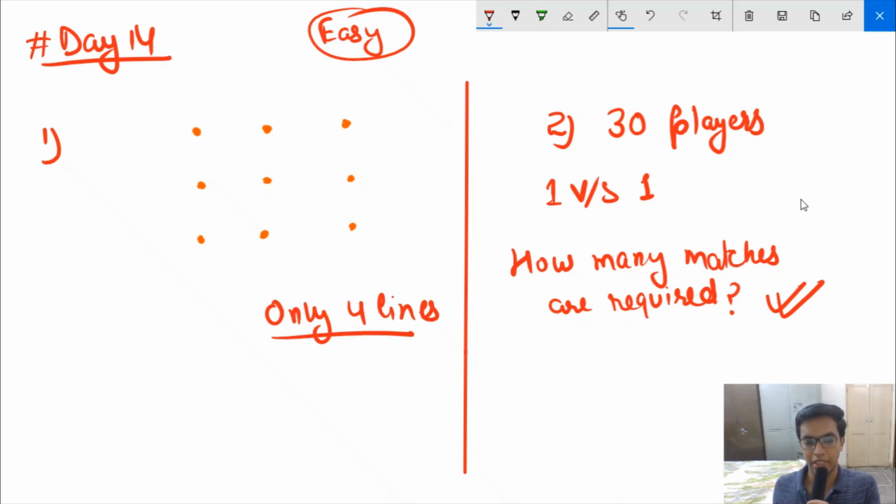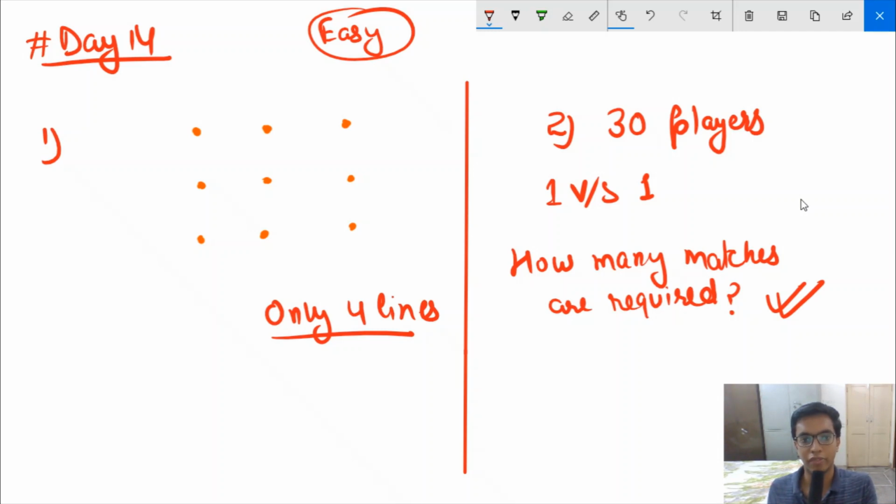So हमारा day 14 का question है. That was a question containing two parts, so we'll discuss them one by one. The first part of the question, which is an easier part, I'll say: we are given 9 dots and we have to join these dots using 4 lines. I made a mistake in mentioning the question. You have to take only 4 lines.